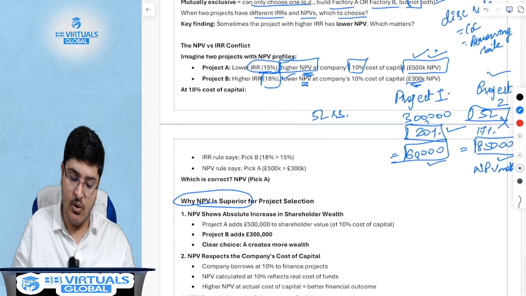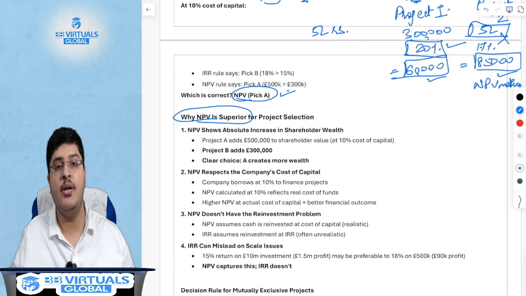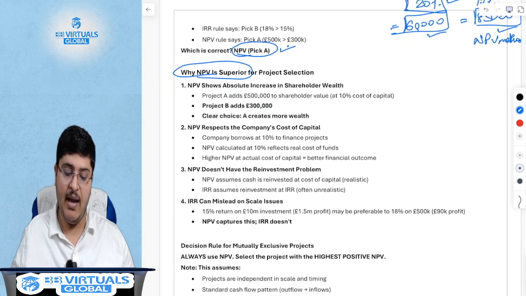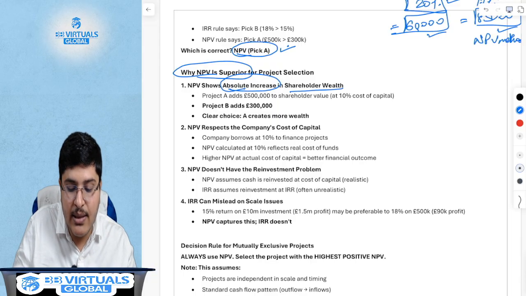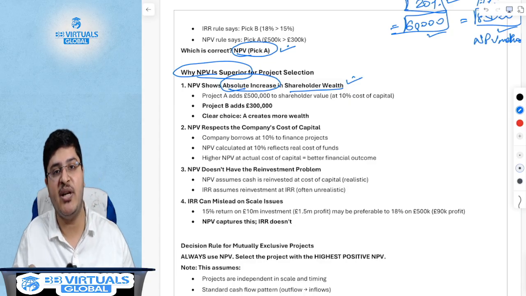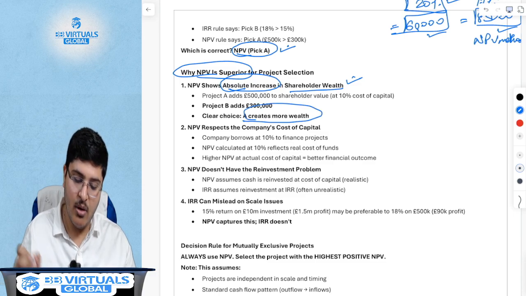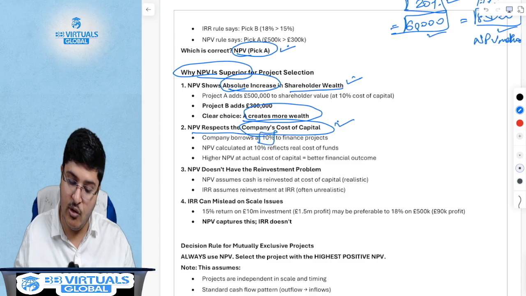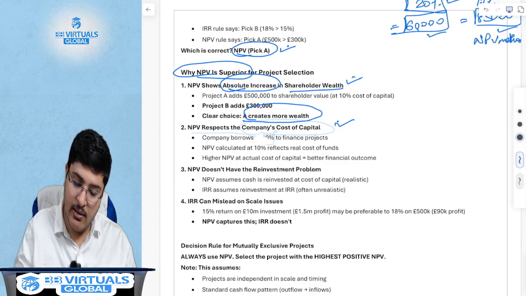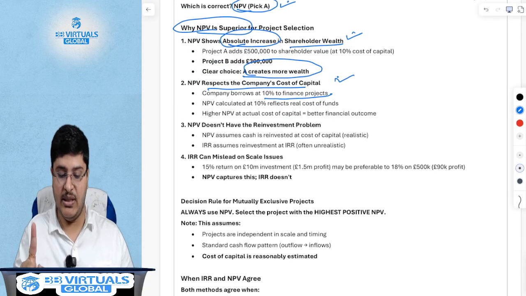So every time you have to pick the project which has the higher NPV. And why is NPV superior? Because it shows the absolute increase in the shareholder wealth. And what is your objective? Your objective is to increase shareholders' wealth, which creates more wealth. NPV respects the company's cost of capital. It has already considered the cost of capital. It has assumed that 10% is my cost of borrowing, and hence it has already considered your company's cost of capital.